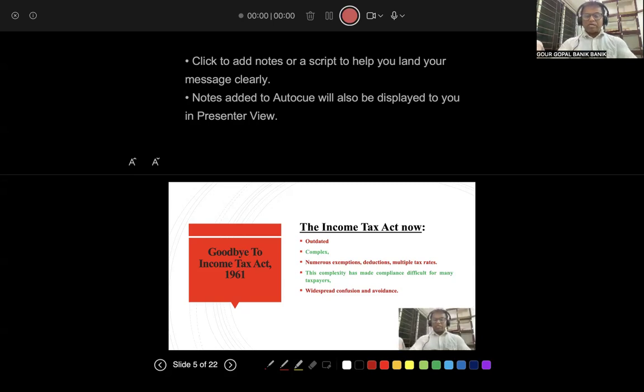I have already said that there are many taxpayers who want to pay tax to the government, but they cannot pay because of the complexities in filling up forms and all the other formalities of the Income Tax Act of 1961. There is widespread confusion and avoidance. Since there is a lot of confusion, there is tax avoidance. It's not that everybody is there to evade tax. There are many people who love the country. They want to contribute to the development and welfare of the country by paying the tax, but they cannot pay because it is a very complex system.